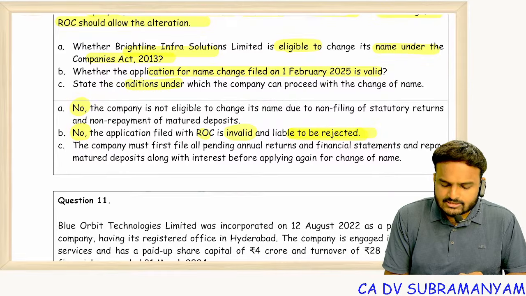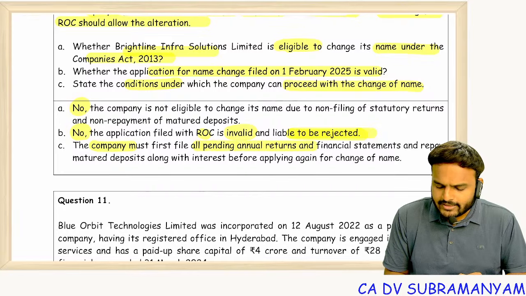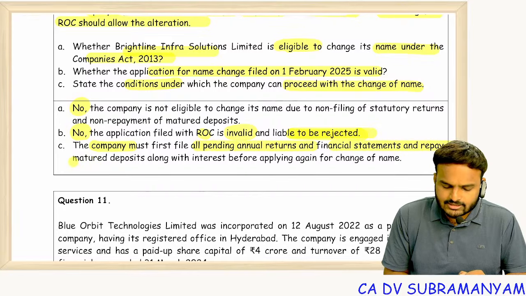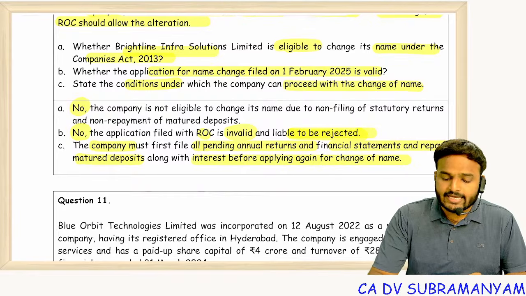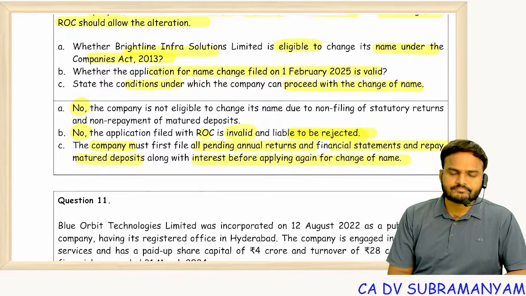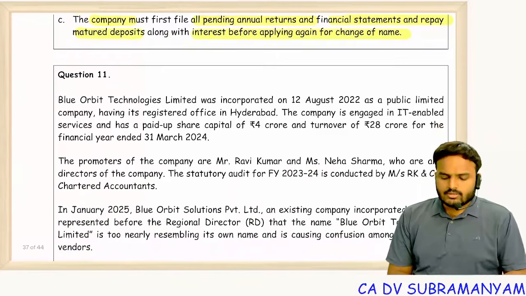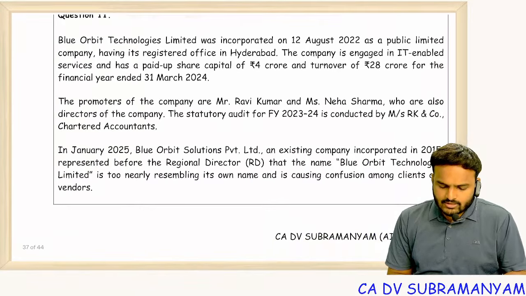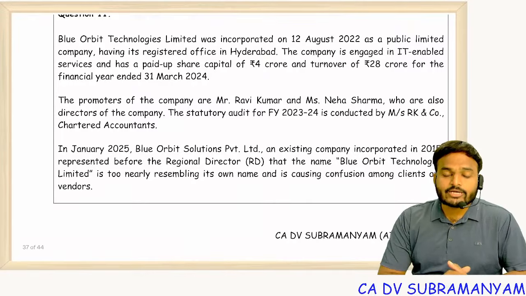State the conditions under which the company can proceed with change of name. The company must file all pending annual returns and financial statements, and repay matured deposits along with interest before applying again for change of name. Clear? Next one is about rectification of name.